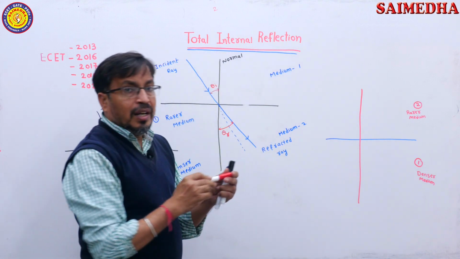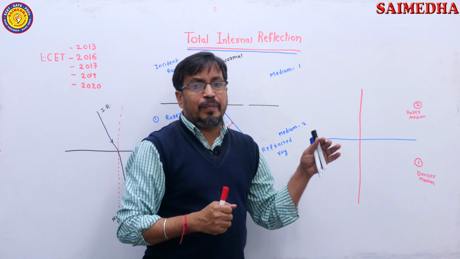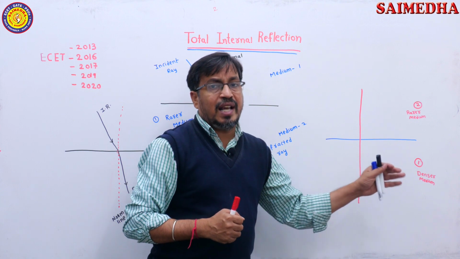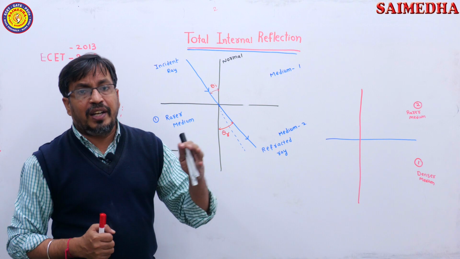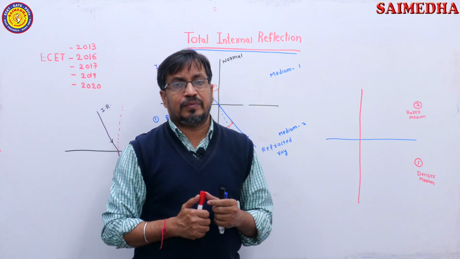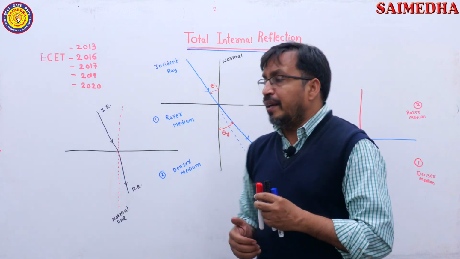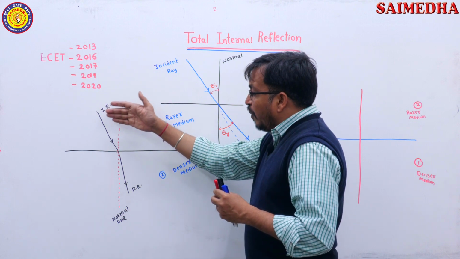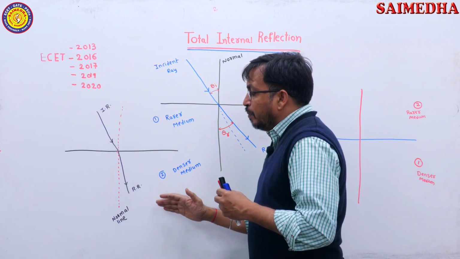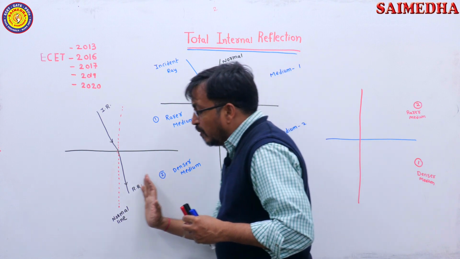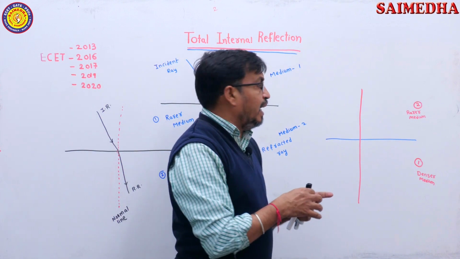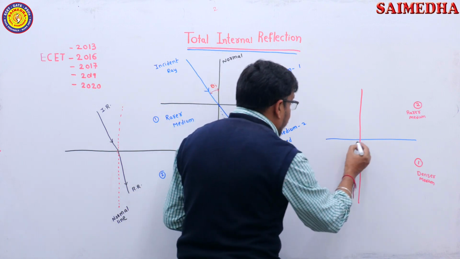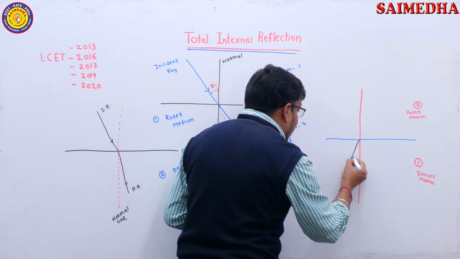Just now I explained, denser medium means the medium where the speed of light is less. Rarer medium is the medium where the speed of light is more. When a light ray is travelling from rarer medium to denser medium, the refracted ray moves towards the normal line. Now I am explaining when a light ray is travelling from denser medium to rarer medium.